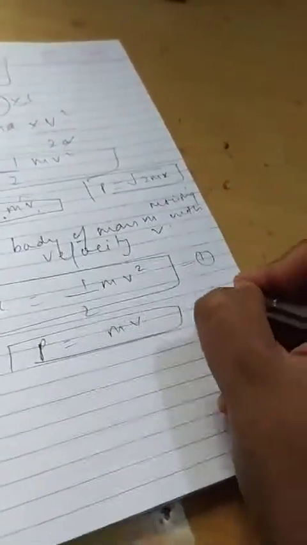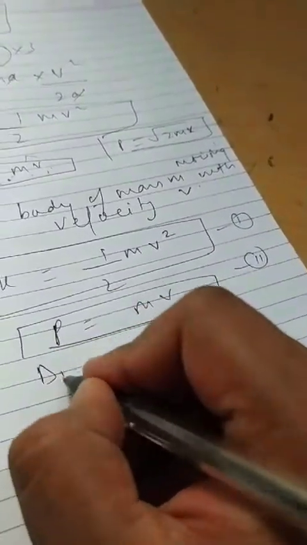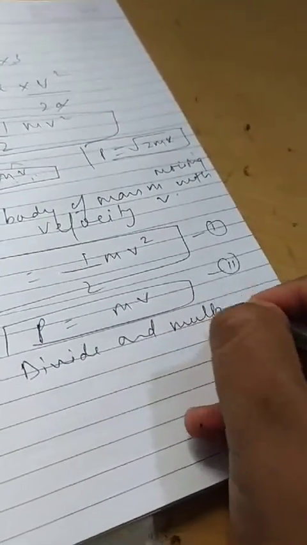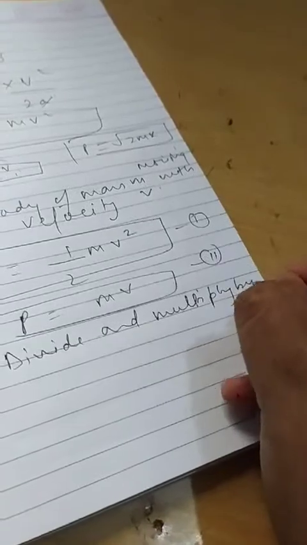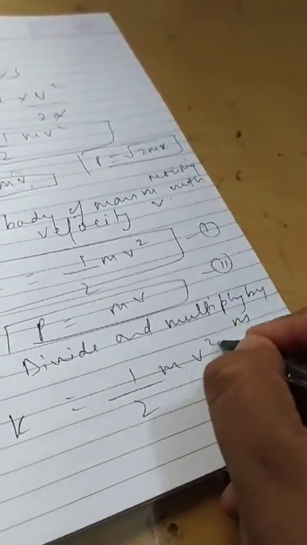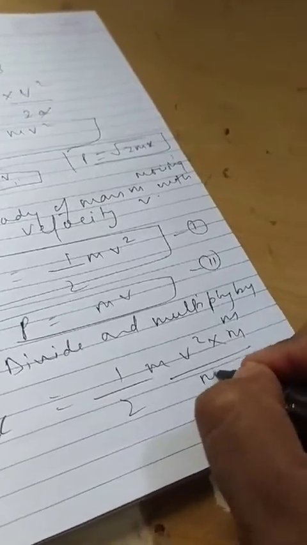These are the two equations. Now what we will do is divide and multiply by m. So k equals half mv square into m divided by m.